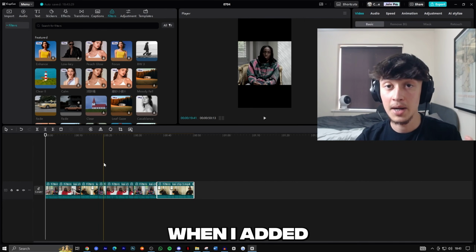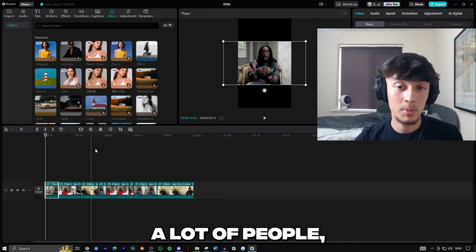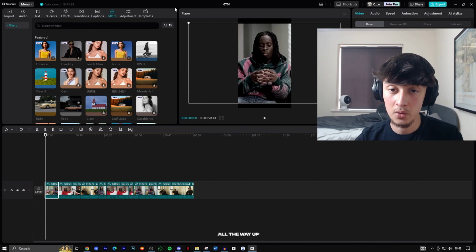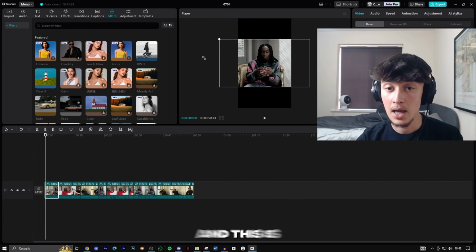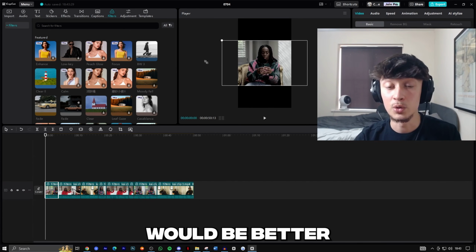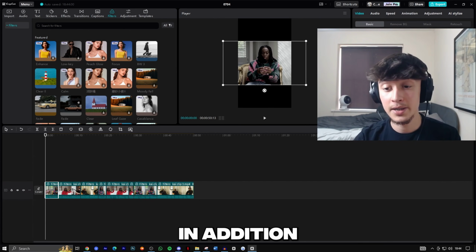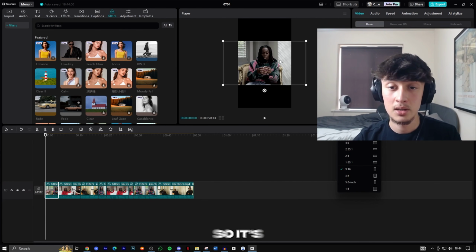One thing to note when I've added my clips in, as you can see, we do not fill up the whole screen, and this is very important. A lot of people, when they add their clips in, drag it all the way up so it fills full screen. You don't want to do this. You want to make it more of a square, and this is actually more of a trend for podcast clips at the moment as well, so your video performance will do better. In addition to this, make sure you have the TikTok aspect ratio on at 9:16, so it's a vertical video.